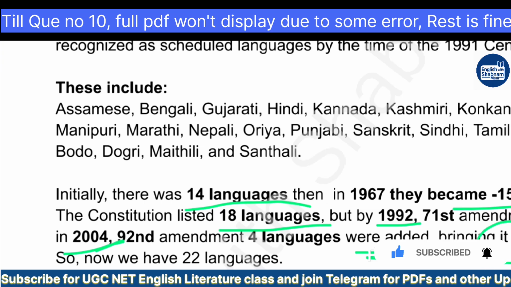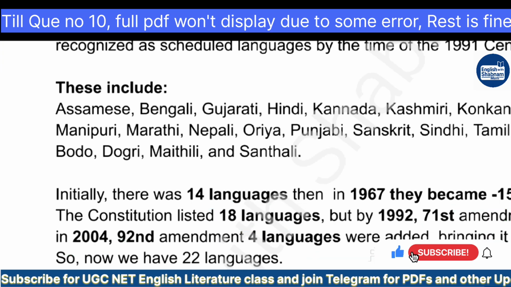Since the 1991 census is clearly mentioned, we have to follow it, so we will go with option 2, 18 scheduled languages. If they talk about the 71st or 92nd amendment, then we can choose option 3, 22 languages. These were the confusions.